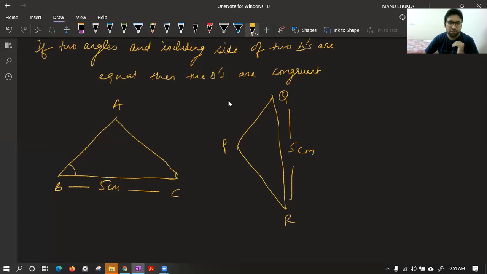Suppose this is 60 degree, 90 degree, and this is 60 degree, and this is 30 degree. Can we say these triangles are congruent?